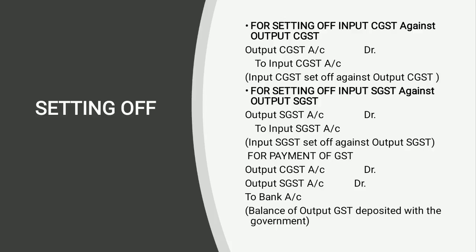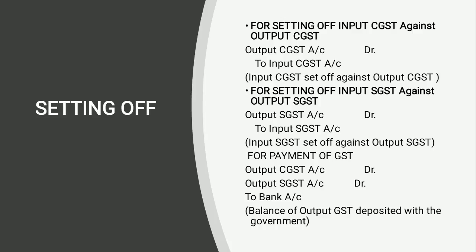In the simple way, first of all the input CGST will be covered from the output CGST. So the entry is output CGST to input CGST. But if output CGST is more and input is less, then the rest of the balance is to be paid, as the last entry shows, output CGST to bank.